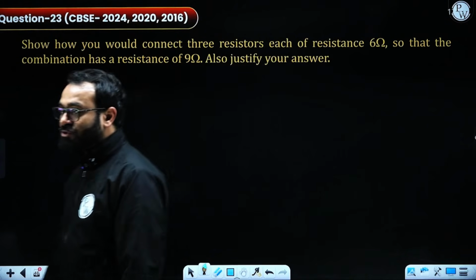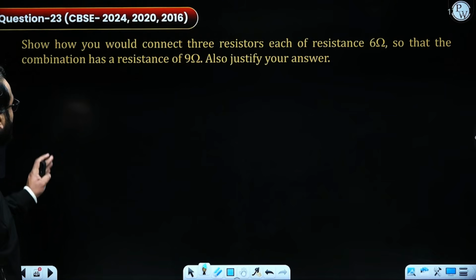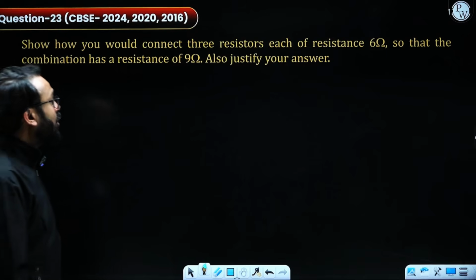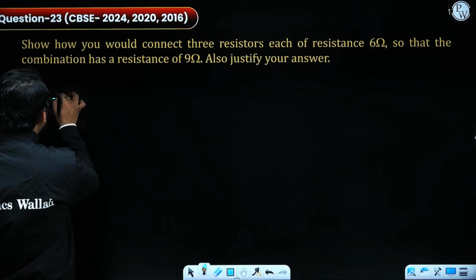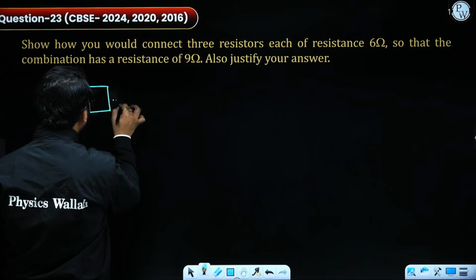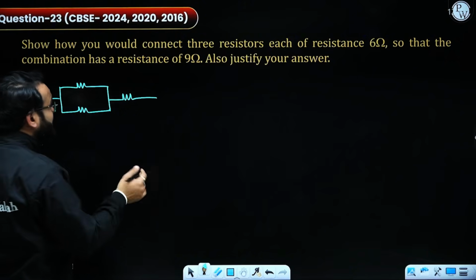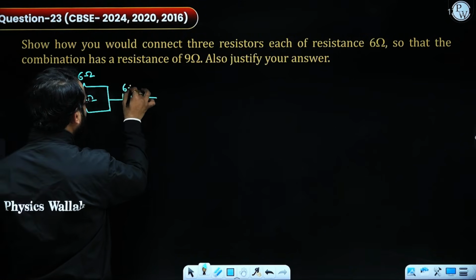Now the next question is, show how you would connect these 3 resistors of 6 ohm so that the combination has a resistance of 9 ohm. Also justify your answer. Again, we have to do the same process. If I put 2 different resistors in parallel and the next one in series, this is 6 ohm, 6 ohm and 6 ohm.